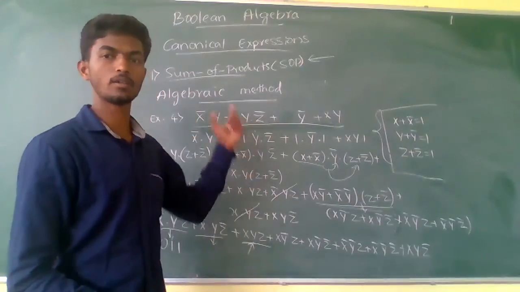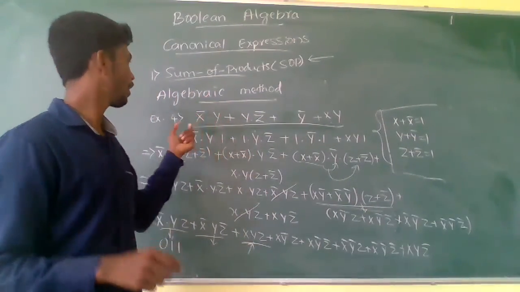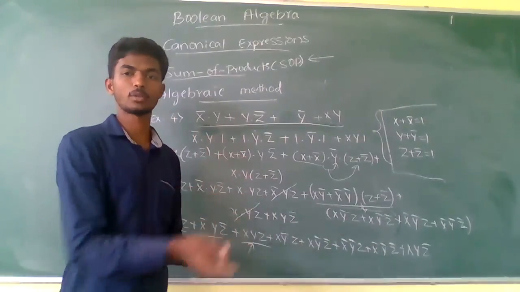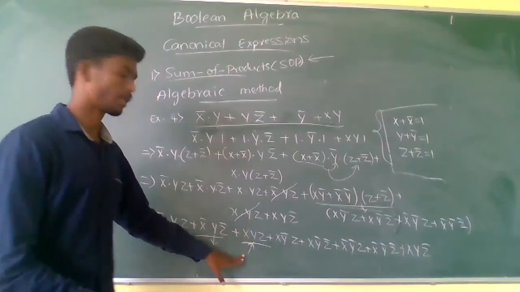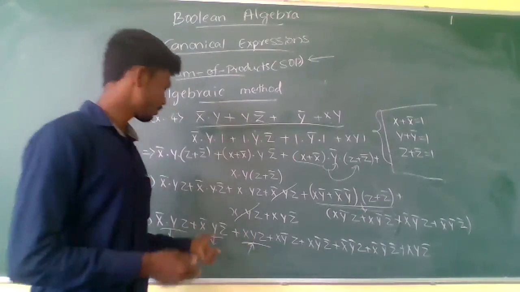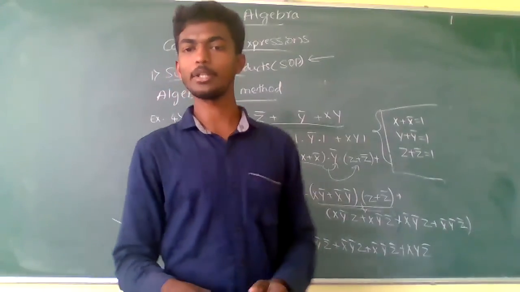Those are the two tasks. One is the example to convert to the canonical form by the truth table method, and the other is to convert to the shorthand method. This is the homework for you, and send it to me through WhatsApp.